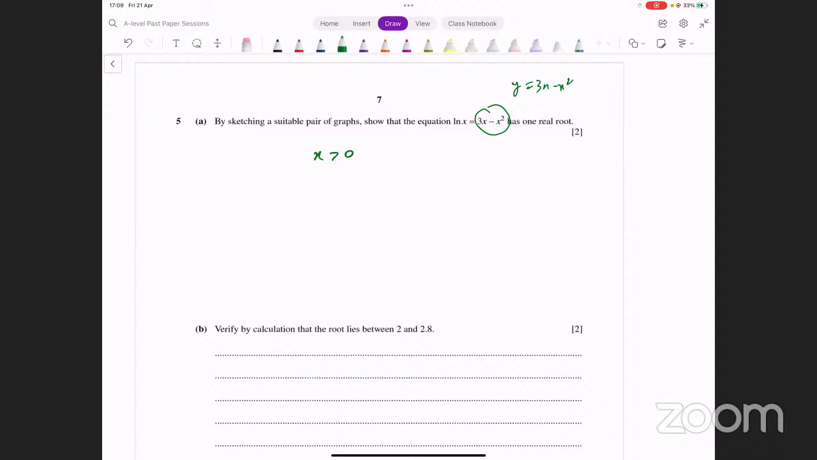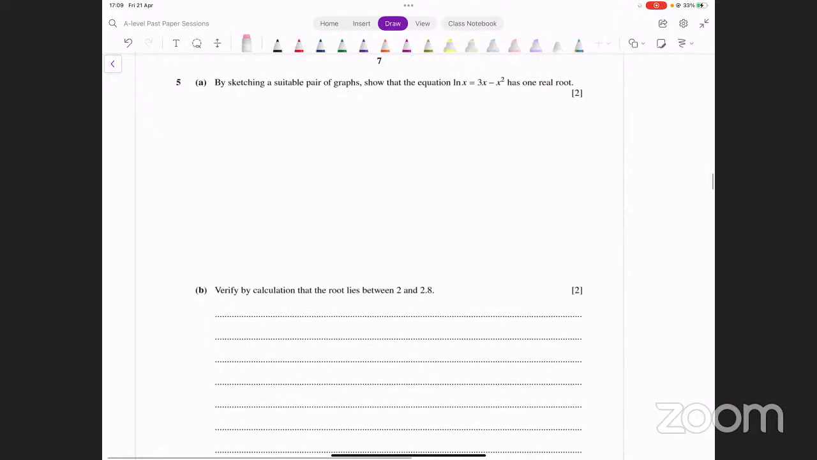So graph आप draw कर लेंगे, लेकिन graph draw करके आपको ensure करना है that you write a statement at the end कि since that graph has only one point of intersection, that is why there is only one real root. Okay, आप ग्राफ बना भी देंगे और वो स्टेटमेंट अगर नहीं लिखेंगे तो आपको पूरे मार्क्स नहीं मिलेंगे. ठीक है, तो ये आप कर लें. This is not that difficult. It's a pretty standard question.